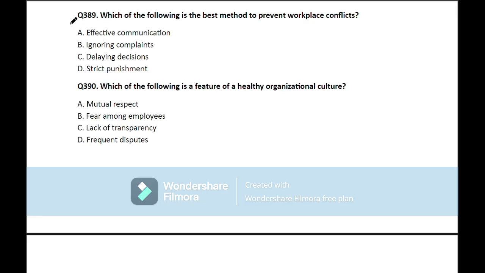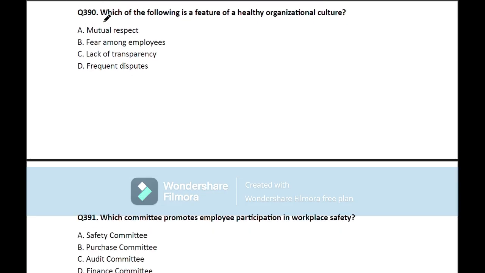Question number 389. Which of the following is the best method to prevent workplace conflicts? So here the correct answer is effective communication. Move on to the next